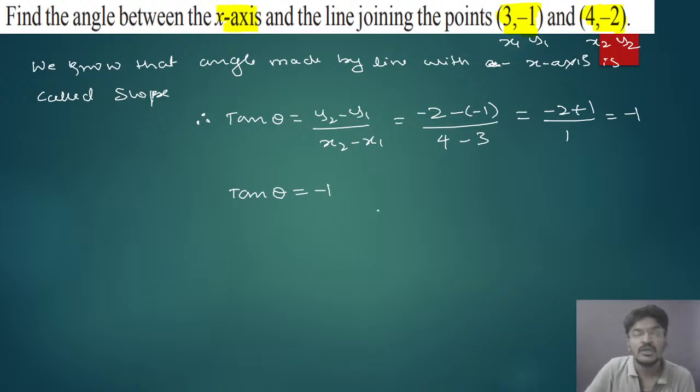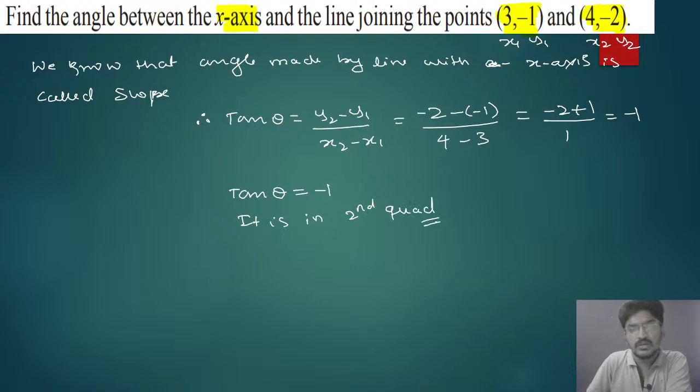So quickly tell me, if tan theta is negative, it is present in which quadrant? Here it is in the second quadrant. So here we got tan theta equal to minus 1. But remember, they are asking for the angle.